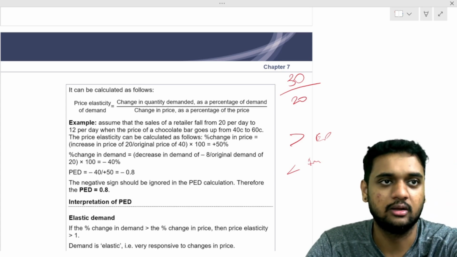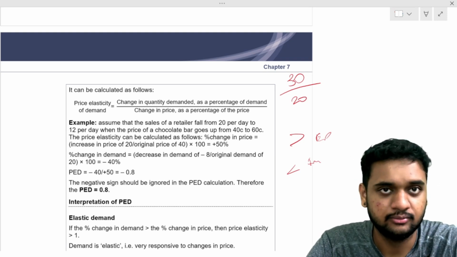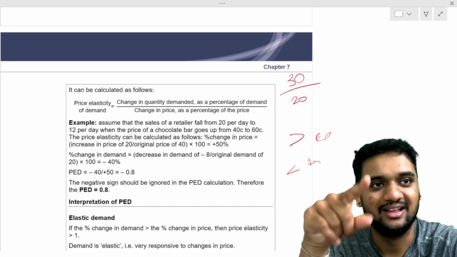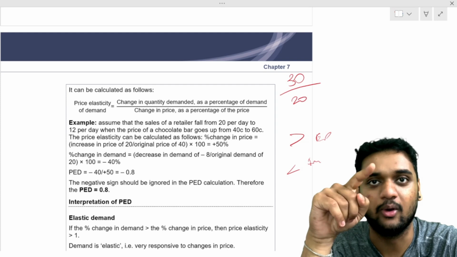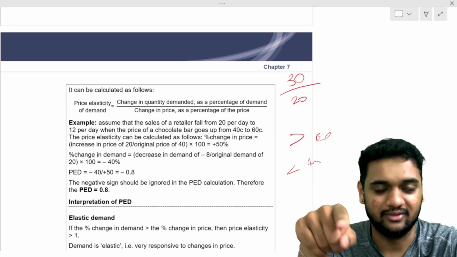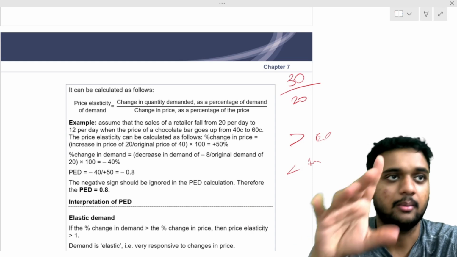If it's more than one, what is it? Write elastic demand. If less than one, write inelastic demand. So here, you see change in quantity divided by change in price. Earlier we saw in B, what is the B formula? P divided by change in quantity. Here it is the opposite. Here it is percentage change in quantity demanded divided by percentage change in price, not absolute change.